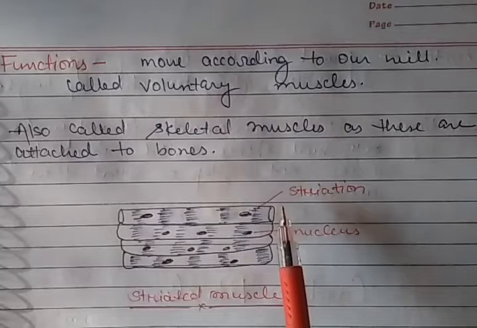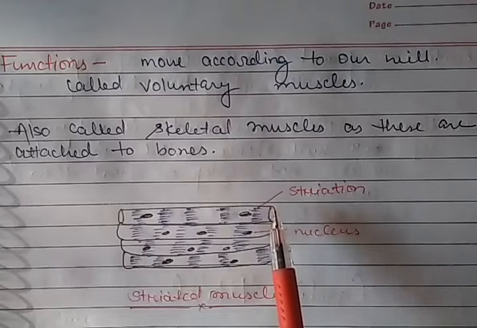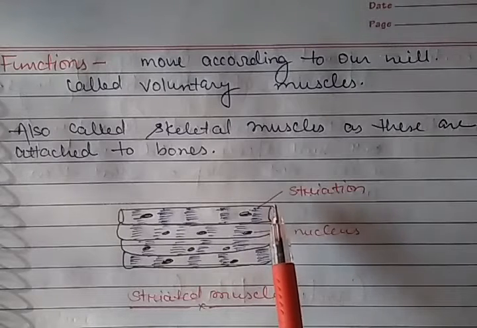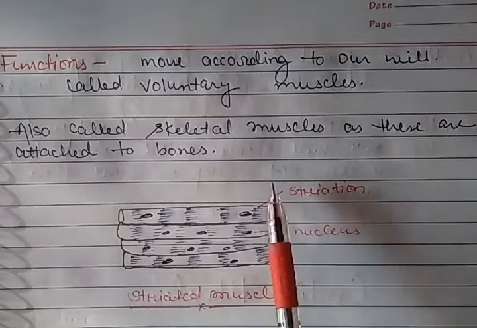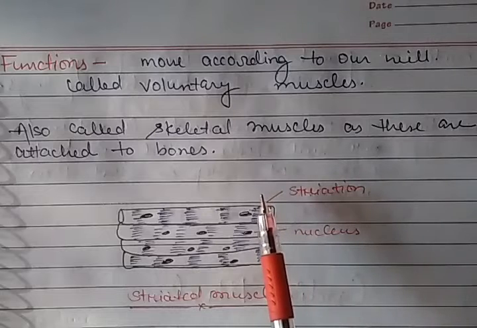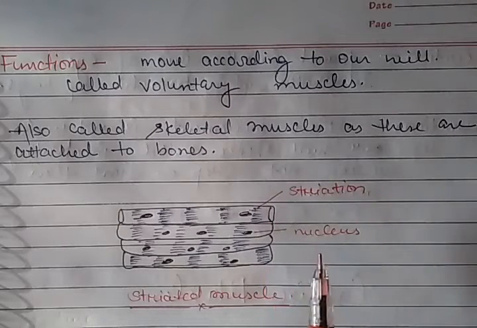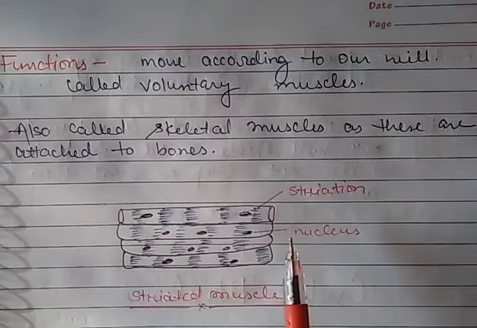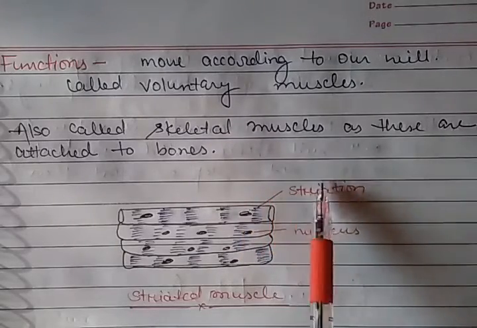Skeletal system, what is this system? This system is the framework of the bones, and the voluntary muscles are attached to the bones. Hence, when we contract these muscles, the bone moves and our body parts move. So that's why they are called skeletal muscles.